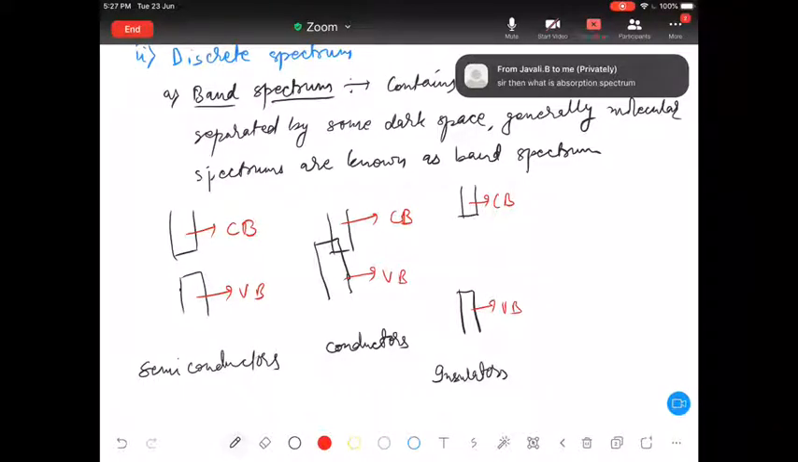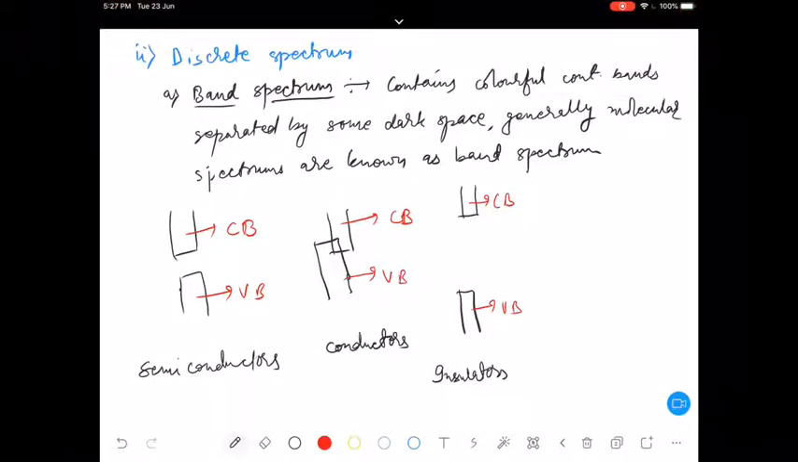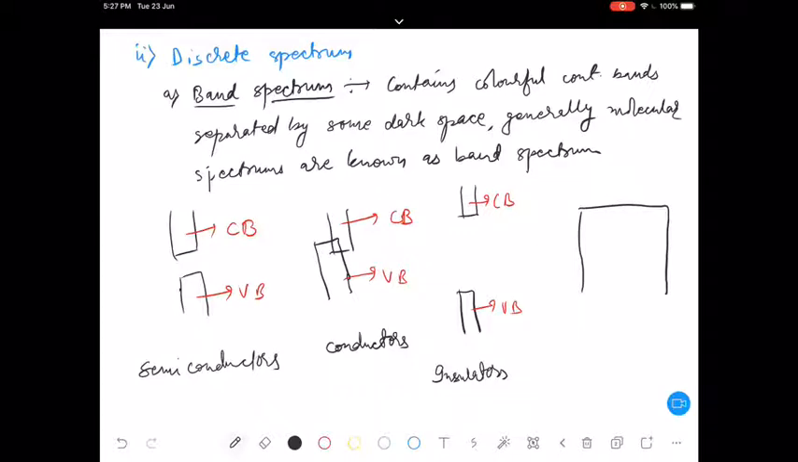Yes, beta, step by step we will come on towards absorption spectrum also. I'm just discussing the first part, no? Absorption spectrum will come after this one. So similar to that, this diagram I discussed with you, if you remember.